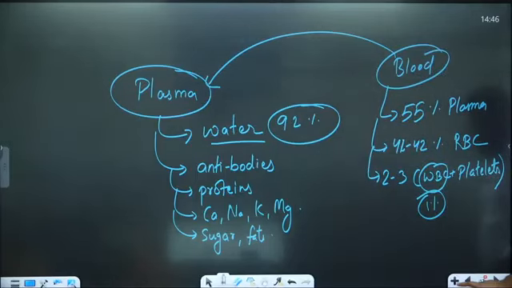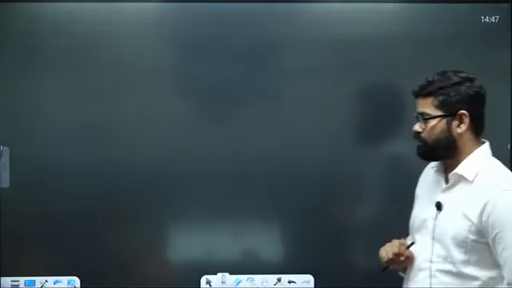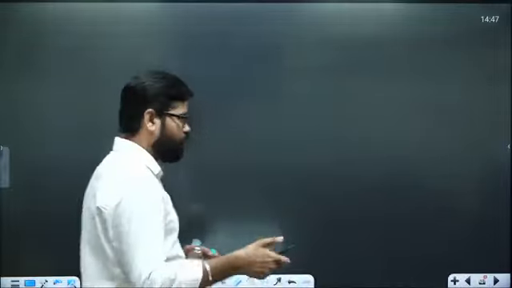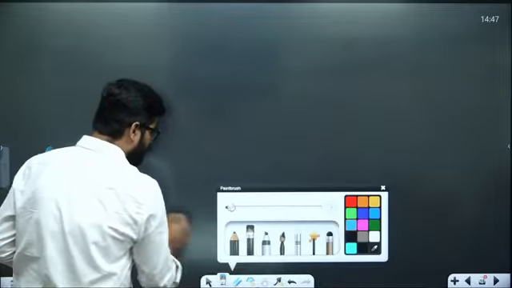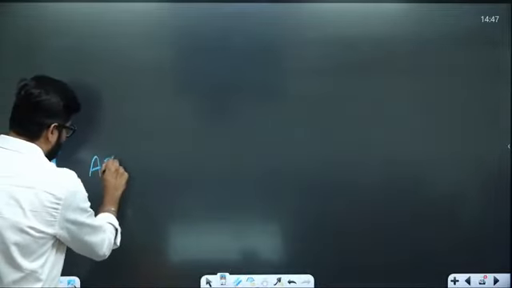Which is the most rare blood group? The rarest blood group is AB negative.